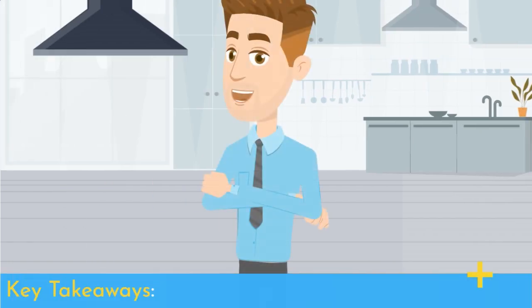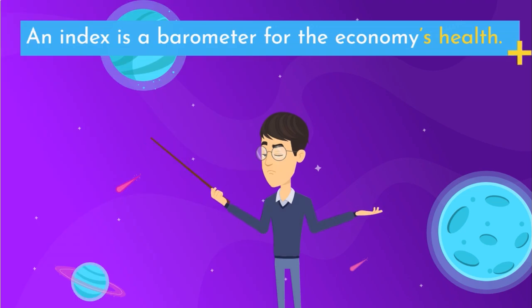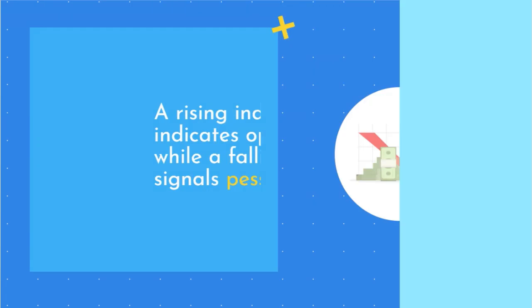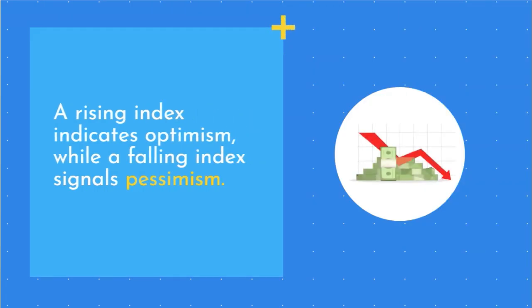Key takeaways. An index is a barometer for the economy's health. A rising index indicates optimism, while a falling index signals pessimism.